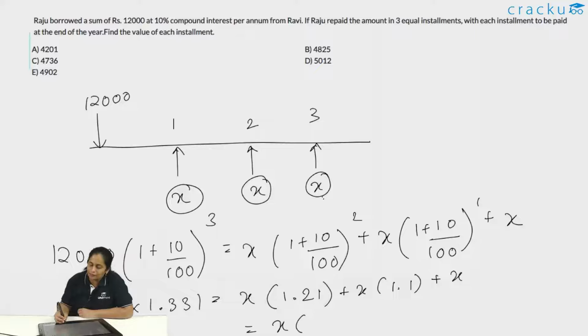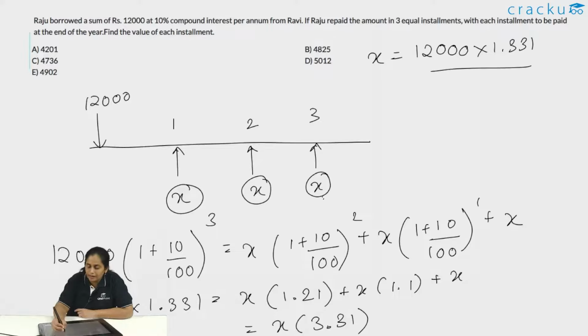If I add this up together, I get 3.31. So 3.31 times x is equal to 12,000 into 1.331. So what is the value of x? If I just put this calculation, 12,000 times 1.331 divided by 3.31, use a calculator. If you use the calculator, you will find that the value of x is roughly equal to 4825.